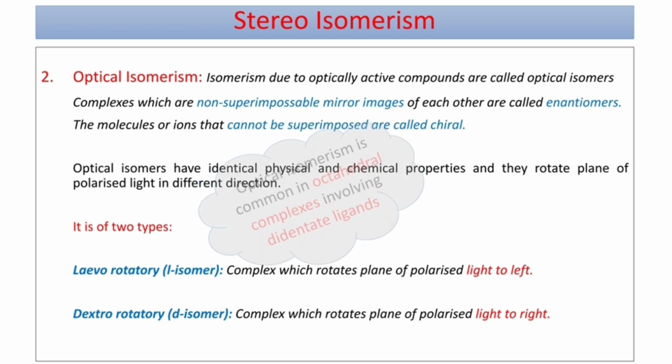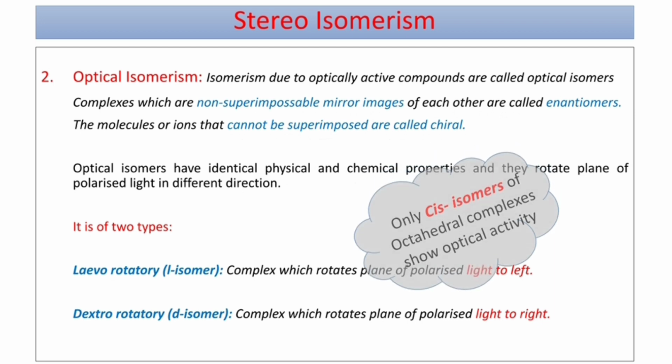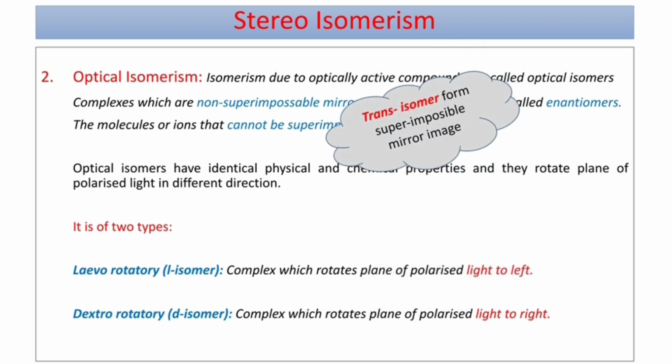Also, the cis isomer of octahedral complexes shows optical activity, whereas the trans isomer forms superimposable mirror images and cannot form optical isomers. One important point: only cis isomers can form optical isomers, and that too with coordination number 6.